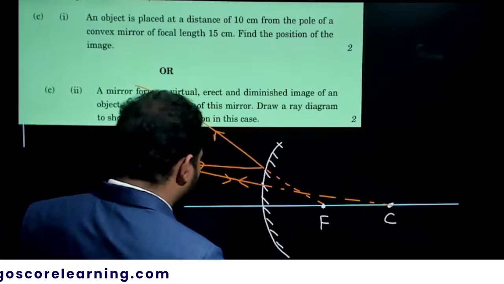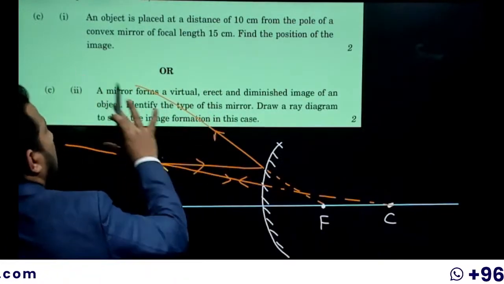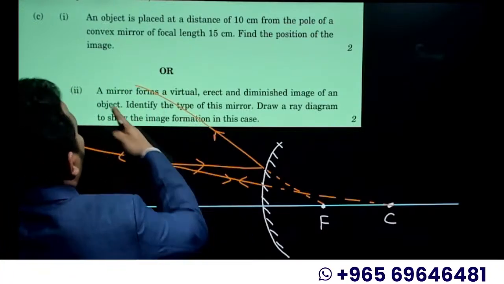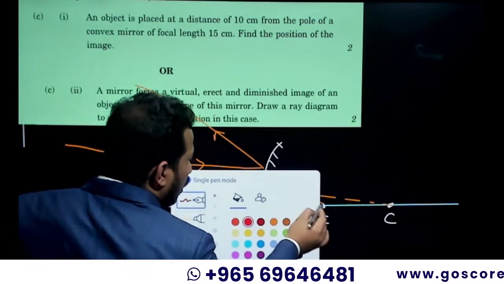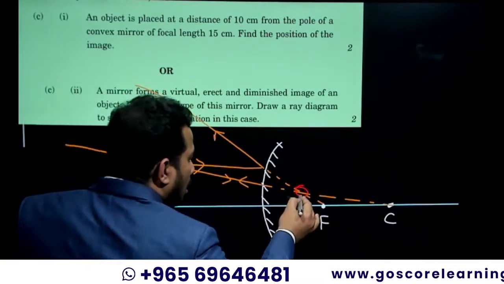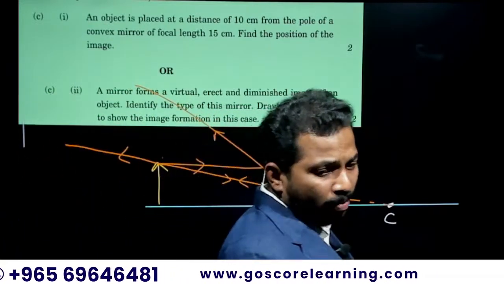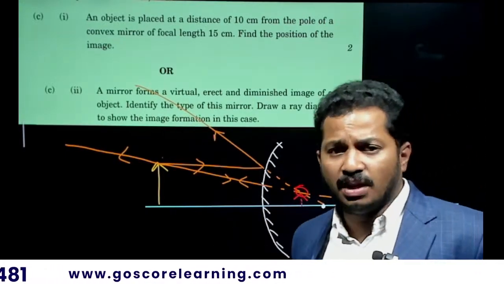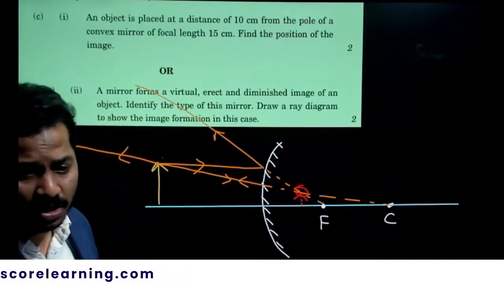So if you extend these rays, on this side they won't meet. They are diverging here. So they will meet virtually at this point, and the image is formed there. So a virtual image will form over there. This is the kind of ray diagram you should draw for a convex mirror. That's it, so you will be getting the answer.